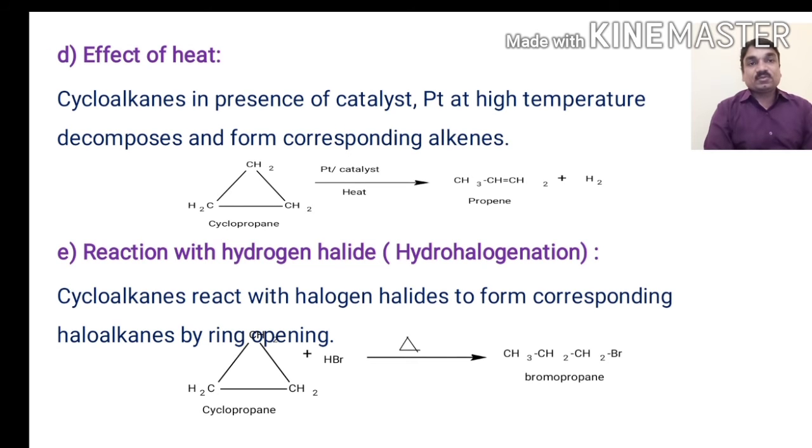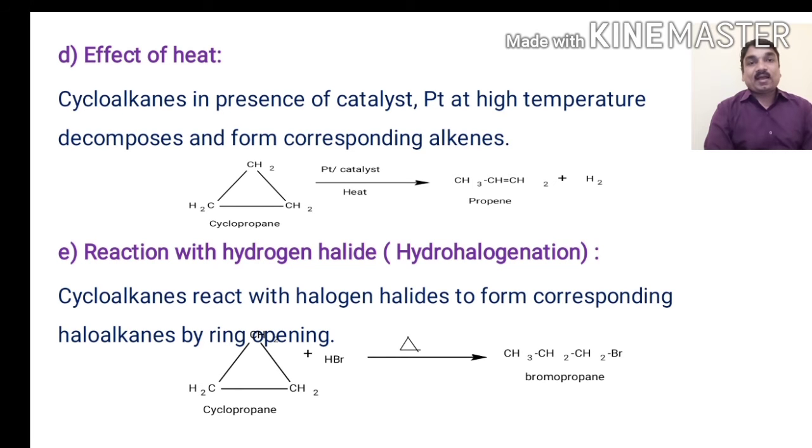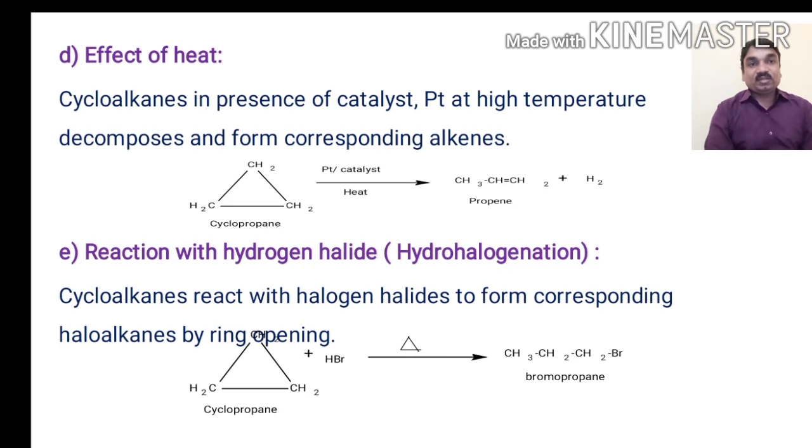Next is the reaction with hydrogen halides, that is HX, hydrohalogenation. Addition of hydrogen and halogen to the cycloalkane is called hydrohalogenation. Cycloalkane reacts with hydrogen halides to form the corresponding haloalkane by ring opening reaction.